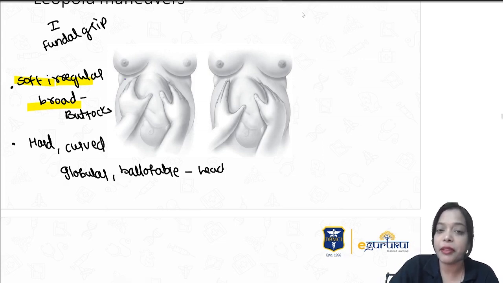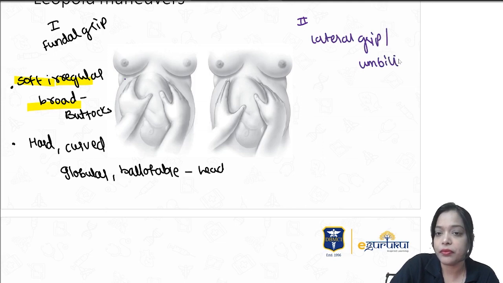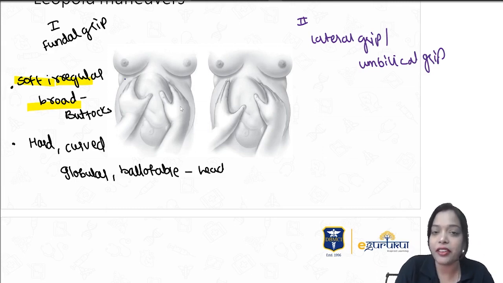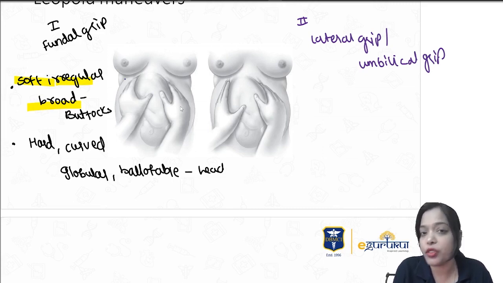Now coming to the second grip, the second Leopold maneuver, it's also called the lateral grip or umbilical grip. In the lateral grip or umbilical grip, I palpate and try to find out what is present on both sides: where is the fetal spine present and where are the limbs present. Wherever the fetal spine is present, the occiput is on that side. So it helps me tell the position of the fetus also, right? Mainly, whichever side is the spine, on that side I'll be able to palpate the fetal heart sounds. Usually wherever the back is, that is the side where we palpate the fetal heart sounds.